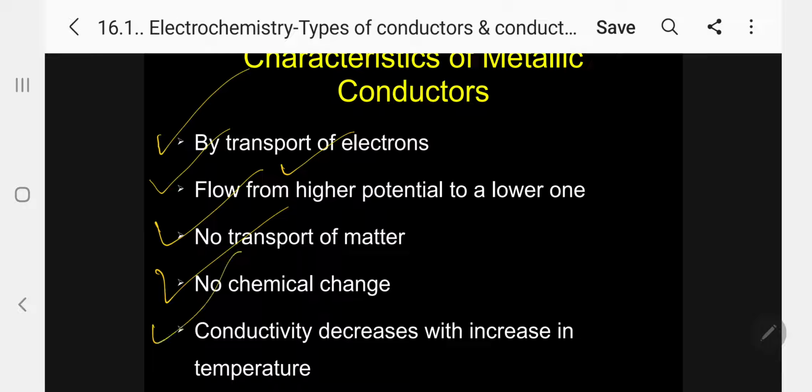And the most important among them all, conductivity decreases with the increase in temperature. This is the most important, so you must understand this. In what way? Kindly follow. Suppose we are taking a piece of metal.